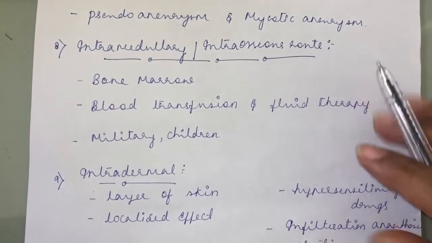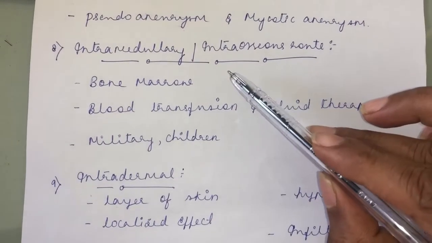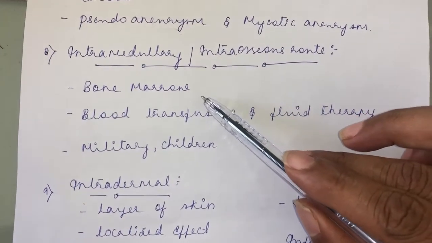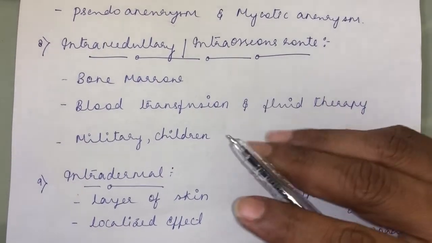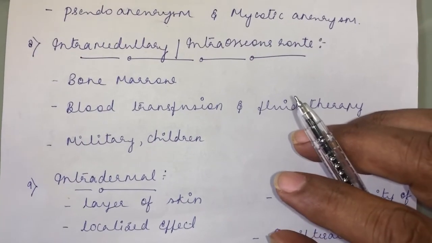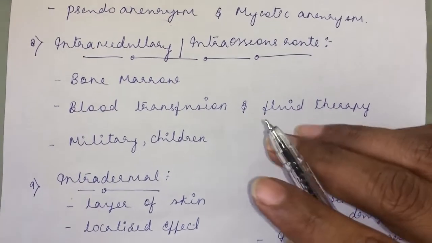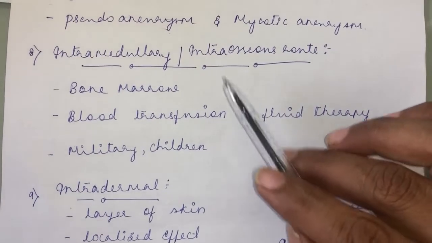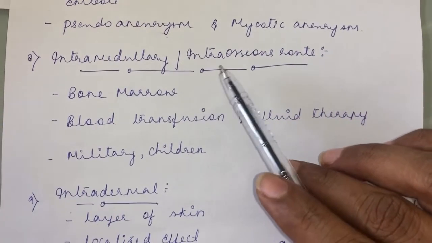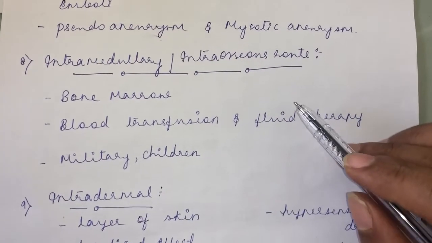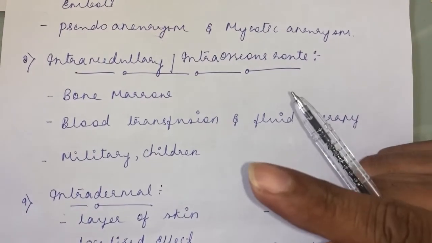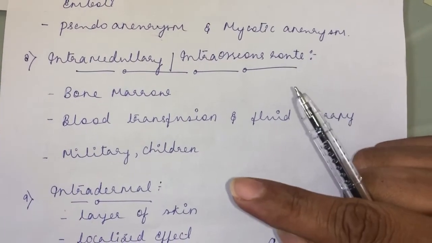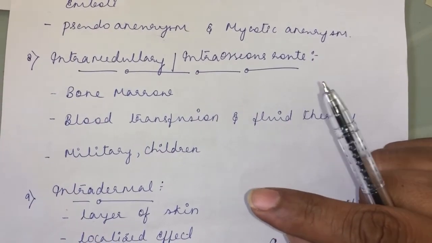Then the intramedullary or intraosseous route, where the drug is directly injected into the bone marrow. During blood transfusion or fluid therapy, when it is very difficult to get access to the veins, generally they go for the intramedullary or intraosseous route. See, for a cancer patient, after repeated administration of drugs, the veins will collapse. So all the veins, the blood vessels, they search for veins in the foot also.